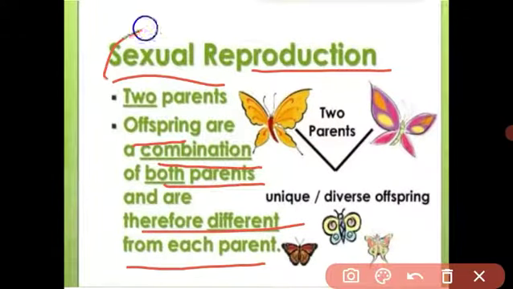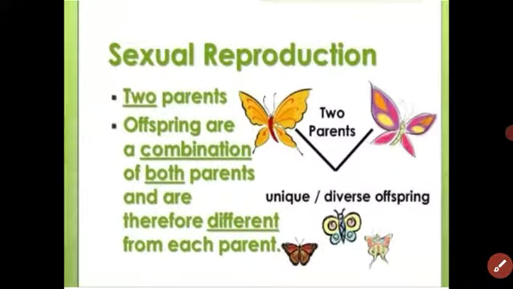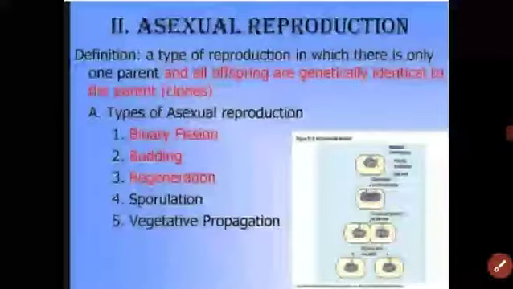This is called sexual. Plant is also like that: mango seed reproduces the mango plant, apple seed produces the apple plant. Okay, plant is also a living thing like us. The pollen grain is the male gamete and the egg, ovule, is the female gamete. In the video we will see how the male gamete and female gamete fuse and make a seed. Got it? Let us see the asexual reproduction.